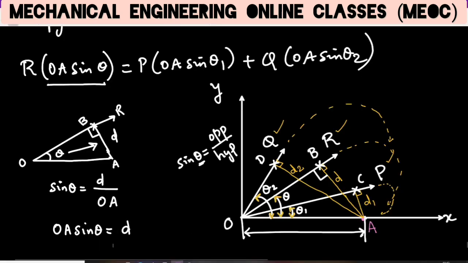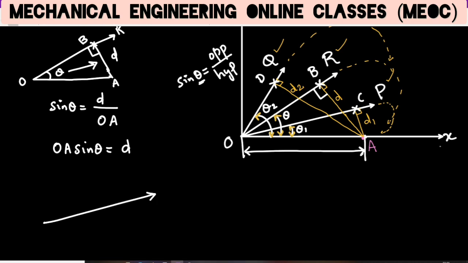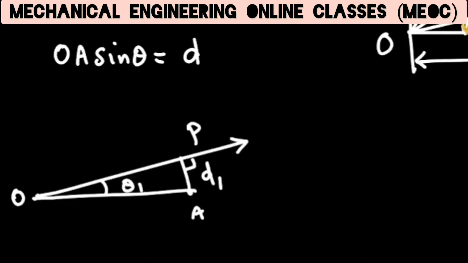Similarly, let us see with these terms also what OA sin theta 1 is and what OA sin theta 2 is. So therefore, from this figure, let us note down for force P. This is O. This is the line of action of force P. The point is A here. This perpendicular distance is D1. So this angle is theta 1.